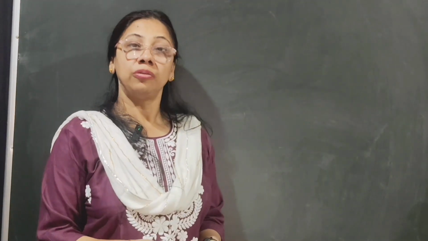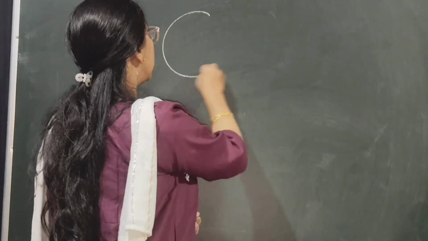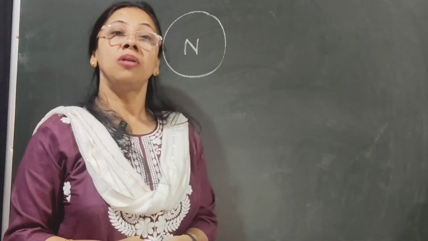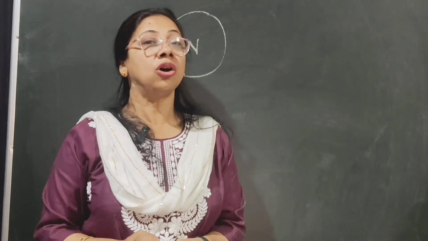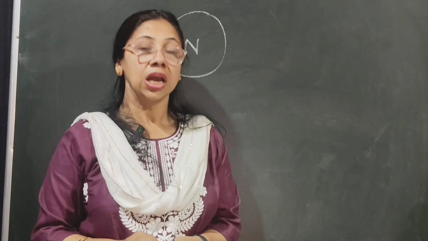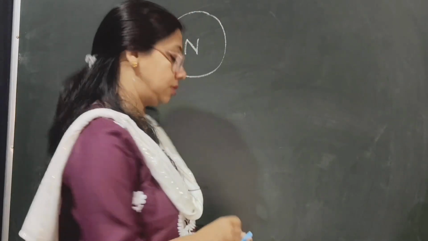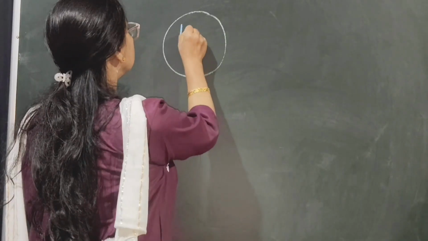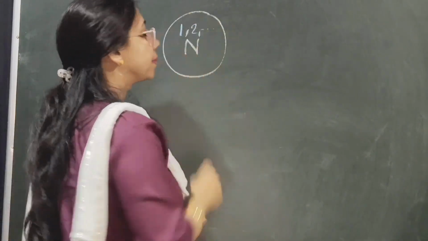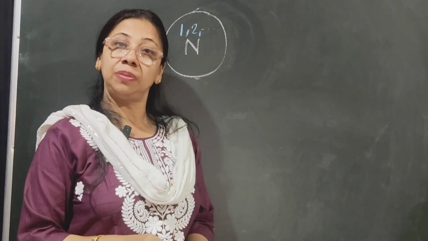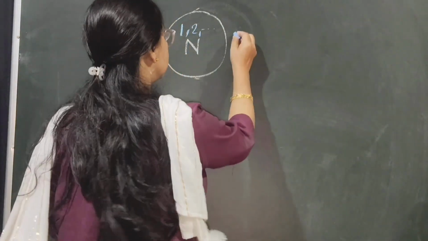What we learned? We learned natural numbers are the numbers which are positive integers, also known as counting numbers. They start from 1, 2 and go up to infinity. Along with natural numbers, if we add 0, it becomes whole numbers.